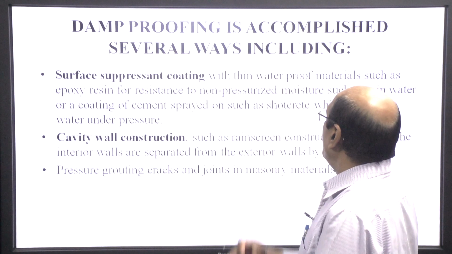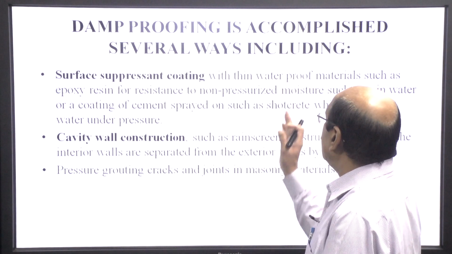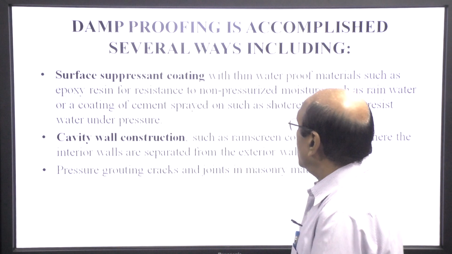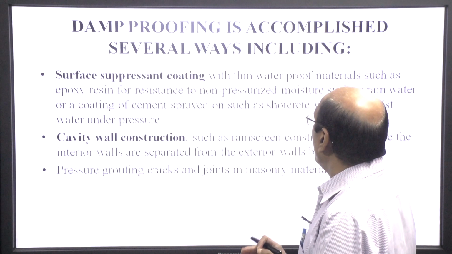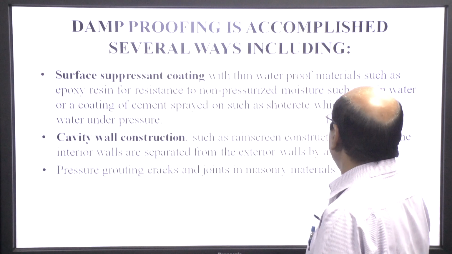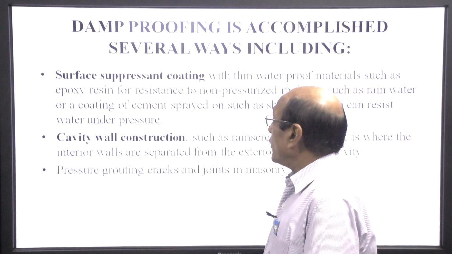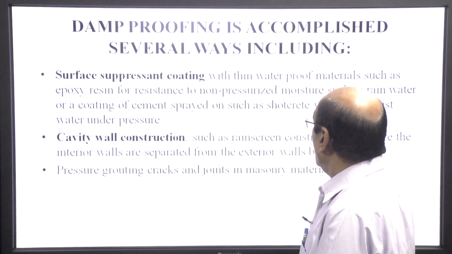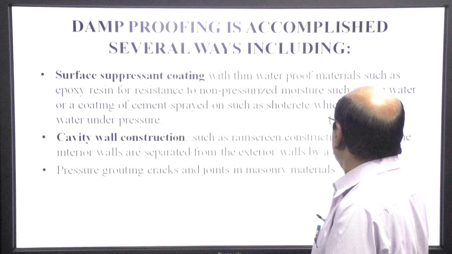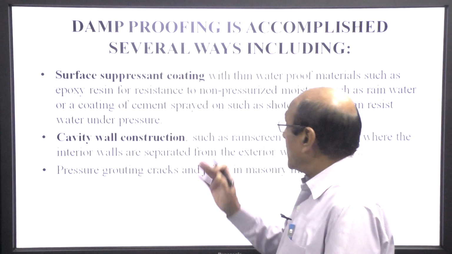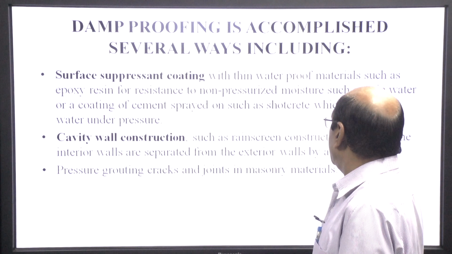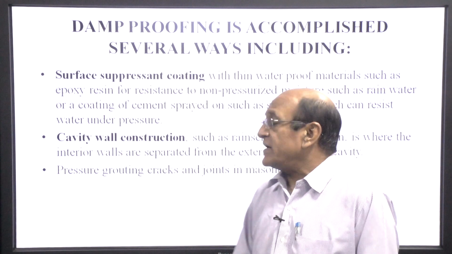Damp proofing is also accomplished by surface coating with a thin waterproofing material such as epoxy resin for resistance to non-pressurized moisture such as rainwater, or a coating of cement sprayed on shotcrete, which can resist water under pressure.